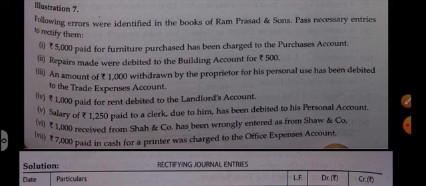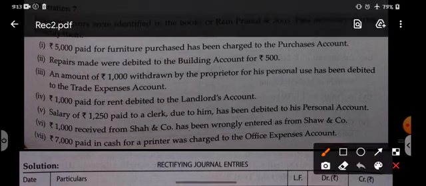These are also some of the errors which have been passed through different books. The following errors were identified in the books of Ram. Pass necessary entries to rectify them. Rupees 5,000 paid for furniture purchased. When we purchase furniture, the correct entry is furniture debit to cash, or to whosoever the creditor is. So right now we have purchased furniture, so the entry should be furniture to cash. But the question says it has been charged to purchases account. That means instead of furniture, we have written purchases by mistake.